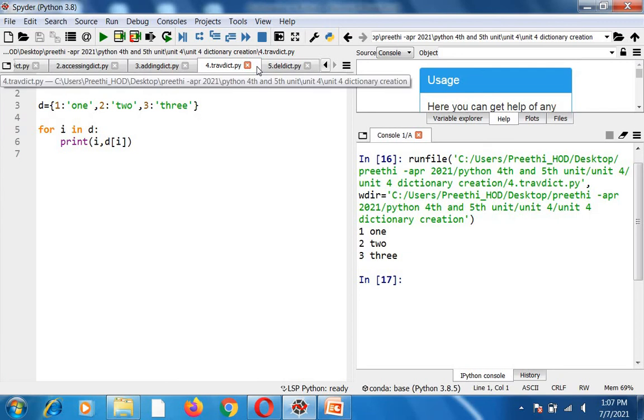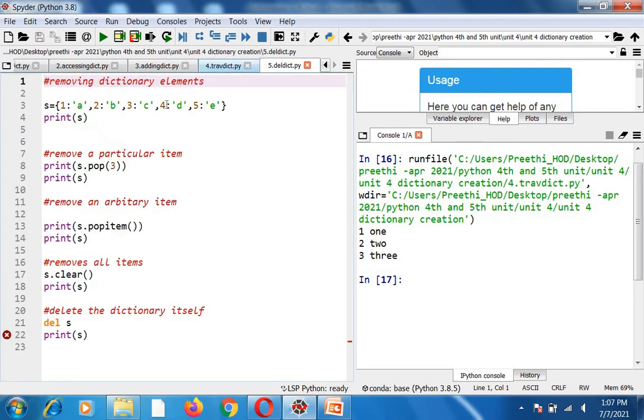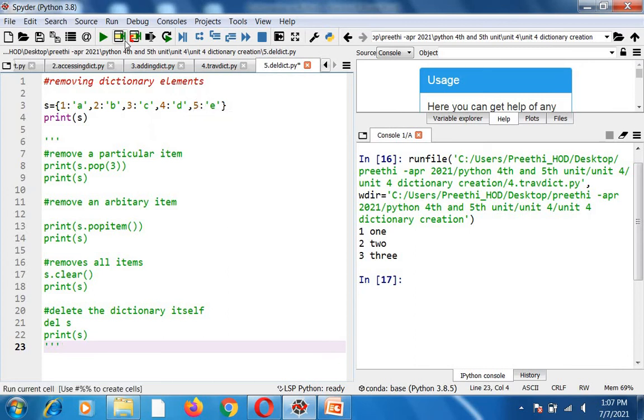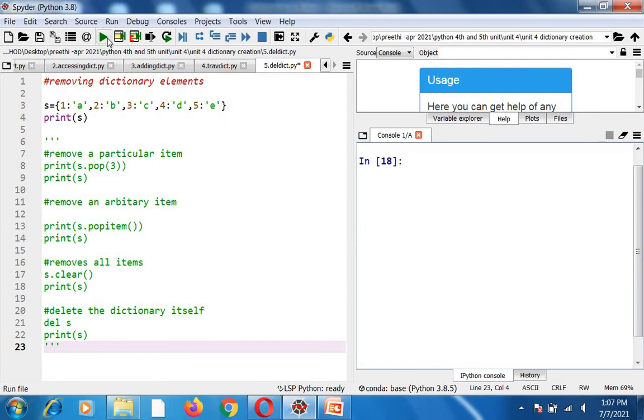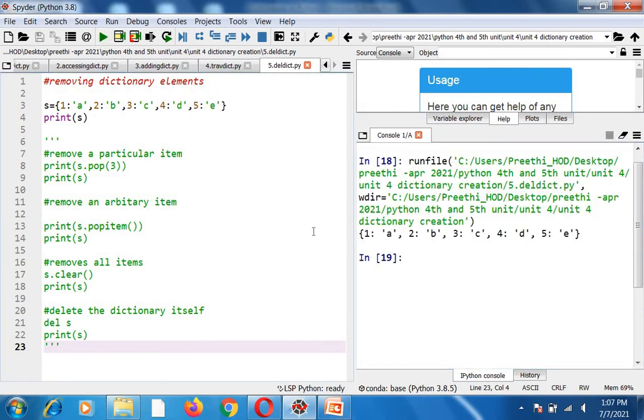So now we know how to create a dictionary, access the elements inside, add and modify, and traverse. At last we are going to see deleting a dictionary. Here you can see I have created a dictionary like this: 1A, 2B, 3C, 4D, 5E. Print of S. Okay, let me clear the screen here. When you run this, you get these dictionary elements.